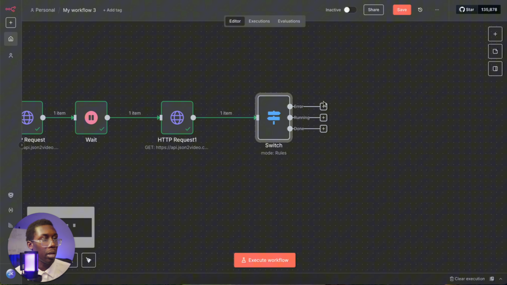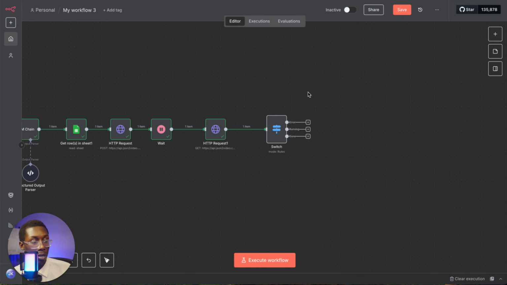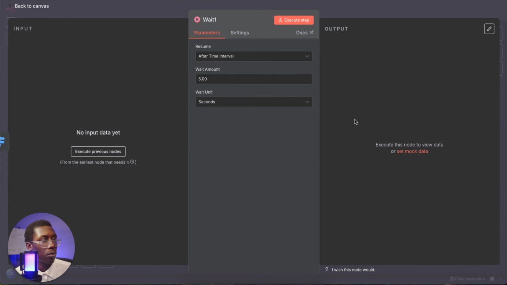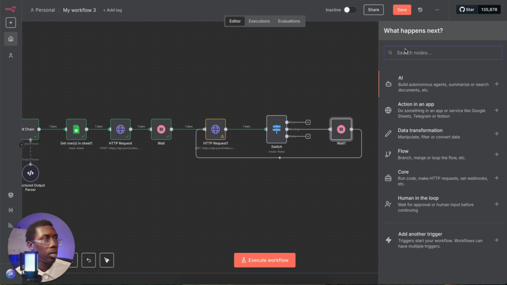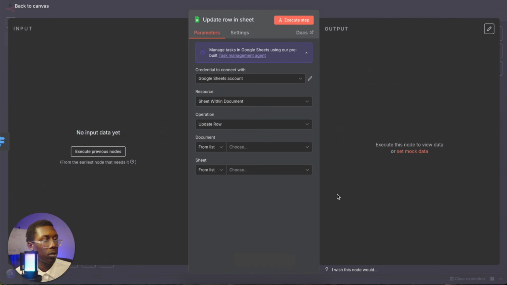So sometimes it may be an error for any given reason, like in this one, I ran out of credits. So right here, we have our 3 JSON to video statuses. If it is an error, then it's an error. If it's running, then what we want to do is add a wait node right here, and we can wait for 5 seconds. We want to wait and tell the HTTP request that, hey, it's still running, so let's get that done. And if it's done, then we go ahead and add another Google Sheet, because it will be updating the row in sheet 1.